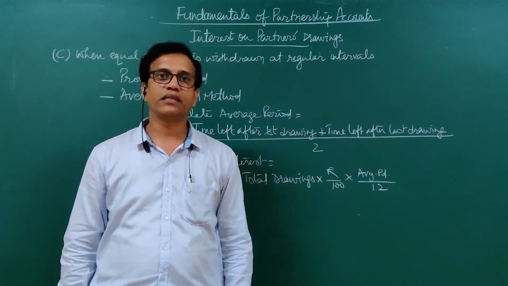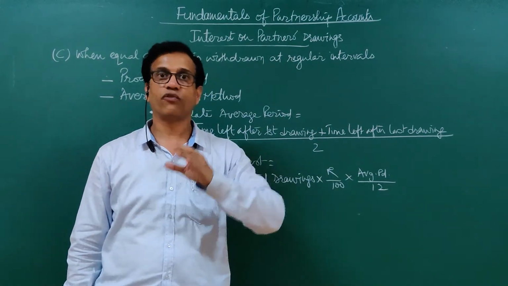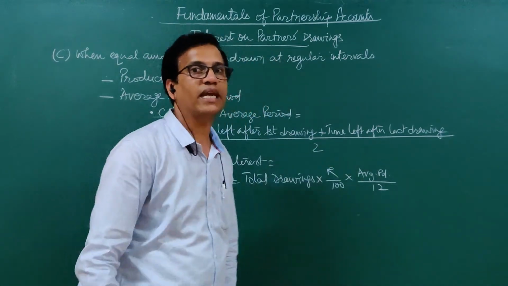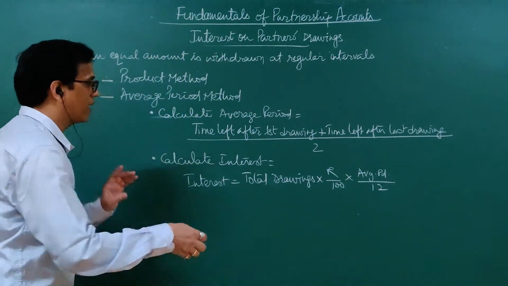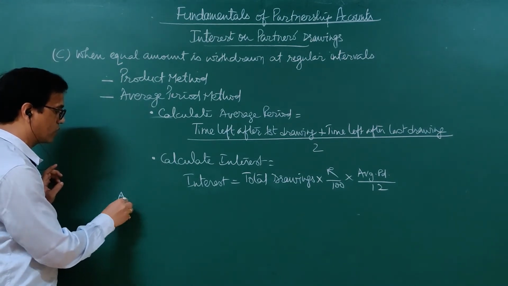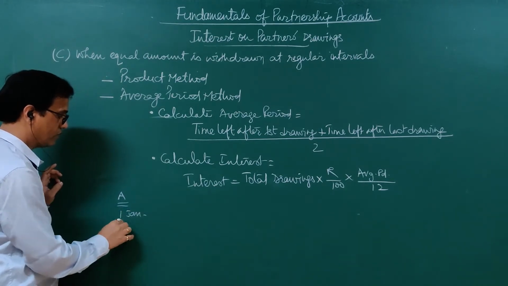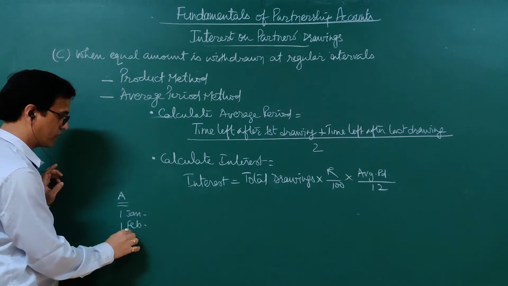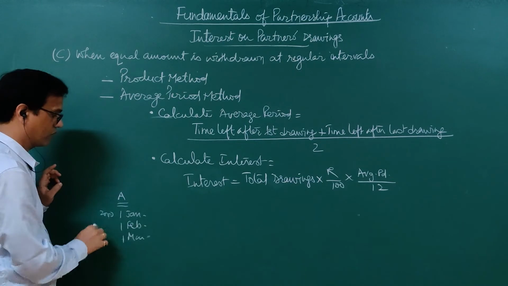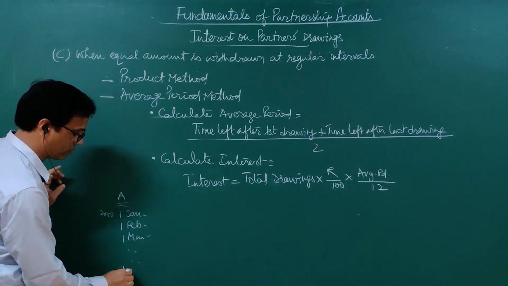We can calculate the average period for all the transactions. The first drawing is made in the beginning of the first day, in the beginning of every month. Say, for example, let me tell you first. A is a partner. He draws on the first day of every month. So, 1st January, 1st February, 1st March. Likewise, he withdraws money, say 2,000 rupees every month. And the last drawing he makes on 1st of December.